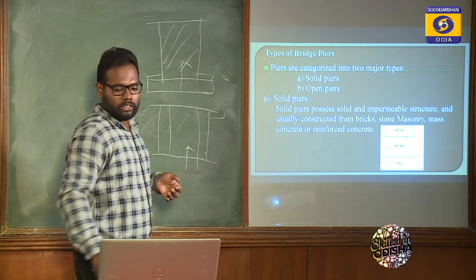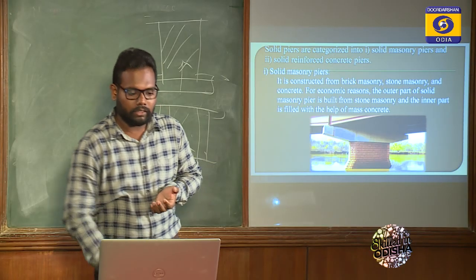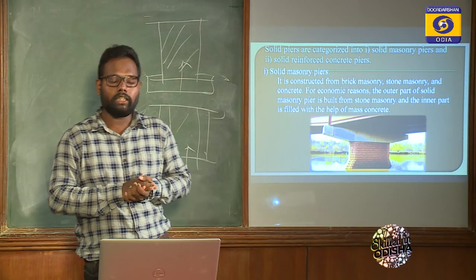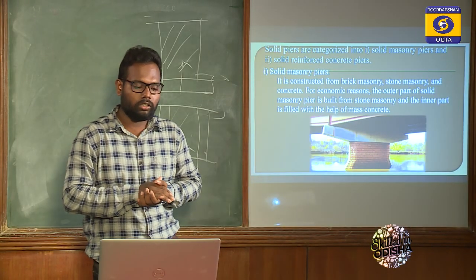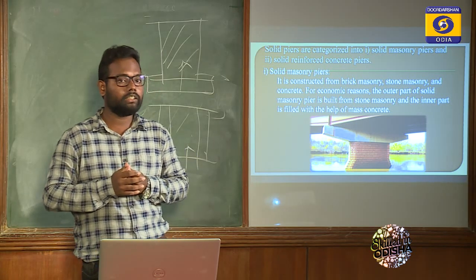Now look at the solid pier. Solid piers possess a solid and impermeable structure and are usually constructed from brick, stone masonry, mass concrete or reinforced concrete. Solid piers are categorized into two parts. One is solid masonry piers, another one is solid reinforced concrete piers. Okay, the solid masonry pier. The pier is constructed with the help of brick masonry, stone masonry or cement concrete masonry.